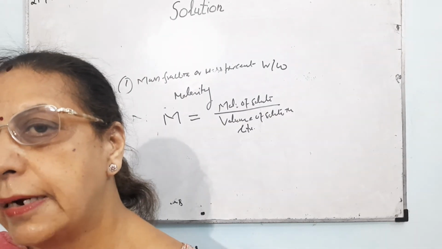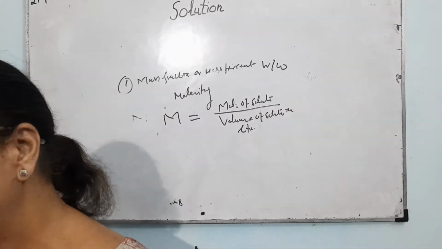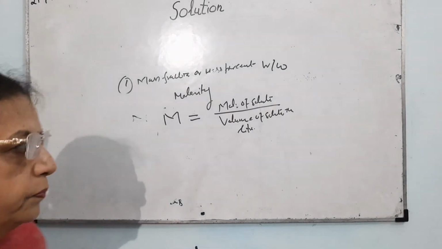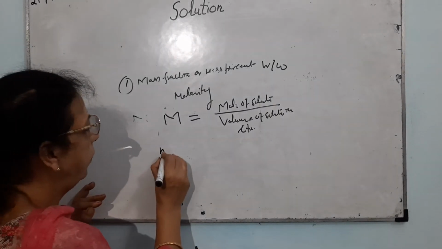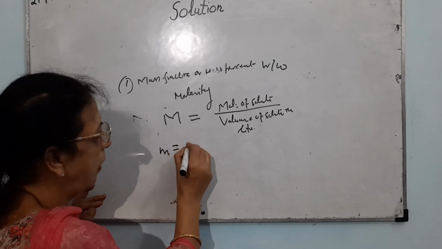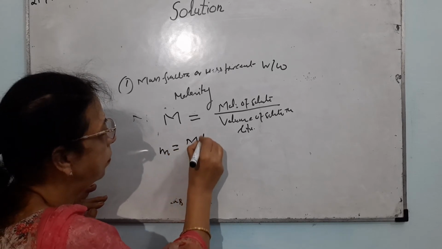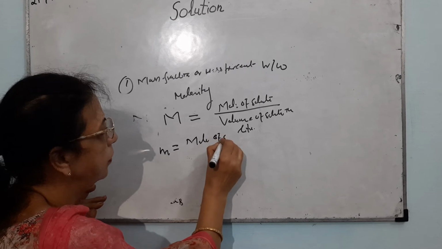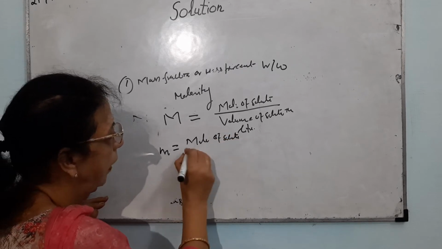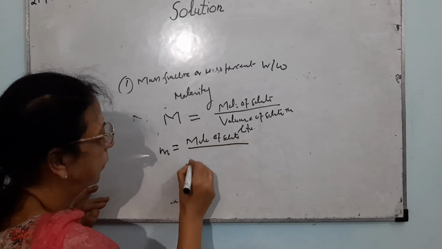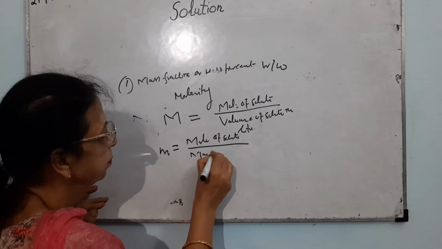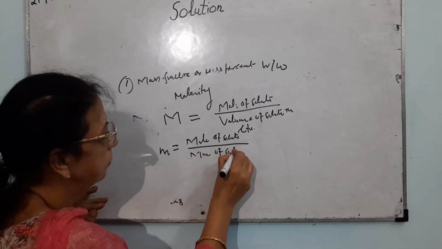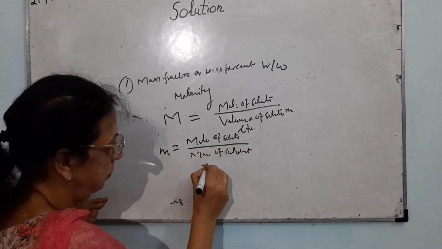The next quantity which is used for expressing the concentration is called molality, where students often make mistakes. That is equal to moles of solute divided by mass of solvent in kg.